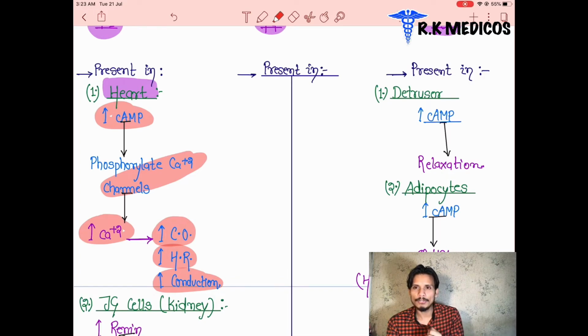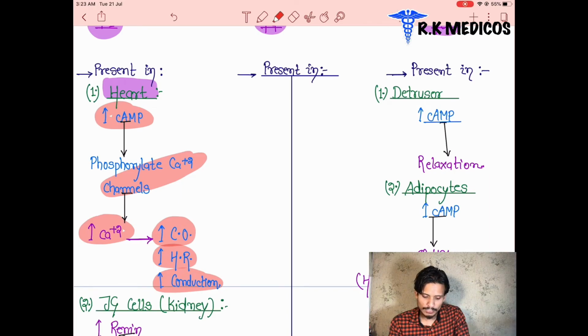How? Now you know, beta 1 receptors are present in the heart, the GS subunit gets activated from the GPCR receptor, and it increases cyclic AMP, and after that they stimulate the calcium channels and phosphorylation of these calcium channels. Phosphorylation is basically the activation of the calcium channels, and the increased calcium inside the cell leads to an increase in cardiac output, heart rate and conduction.